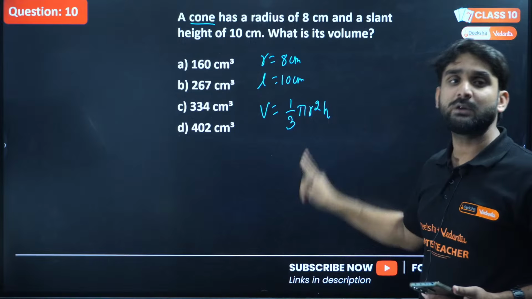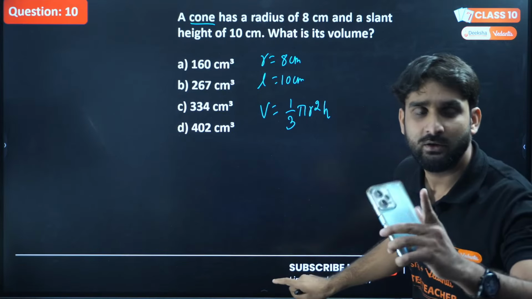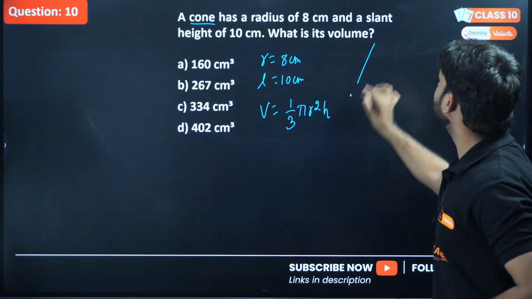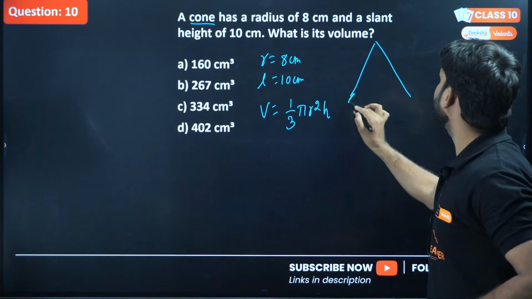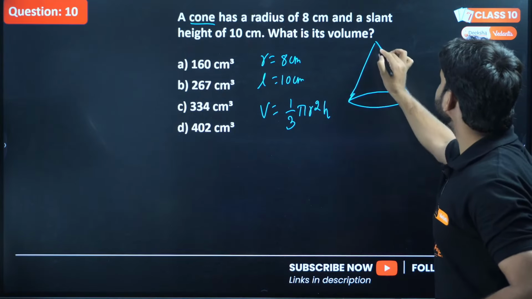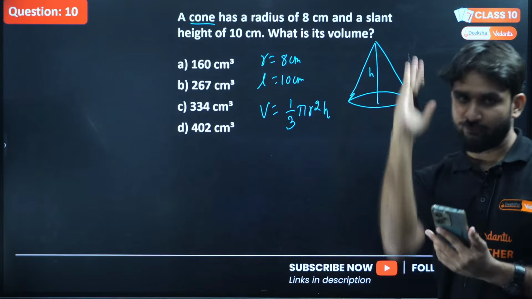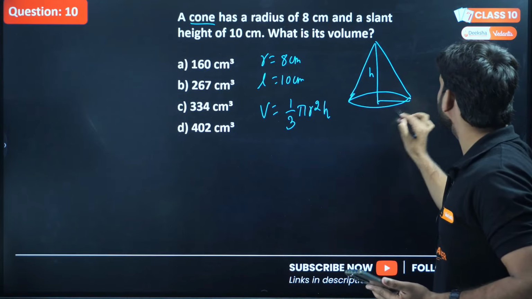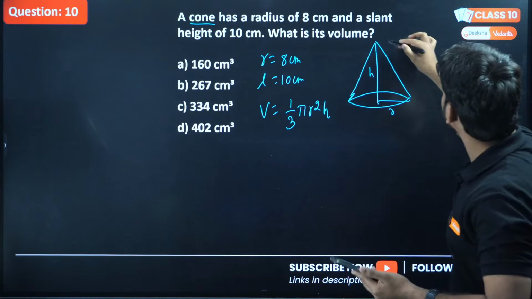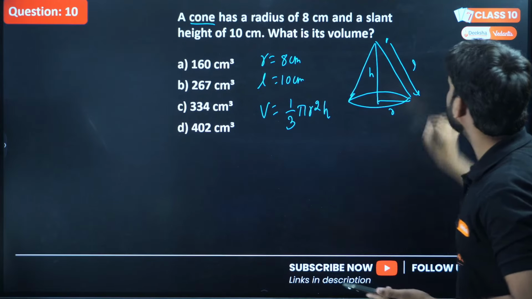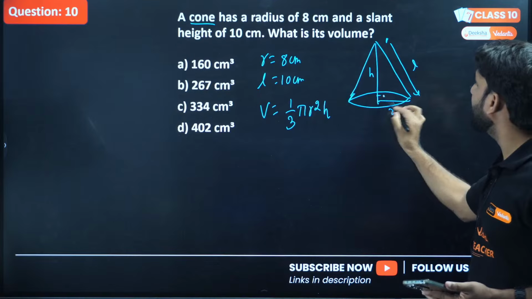So to calculate the volume, we required h as well. So find out the h here. So let me show you three terms of cone here. This is called h, the straight line, the exact height of cone, and this is called, my dear lovely kids, radius, and this is called slant height.